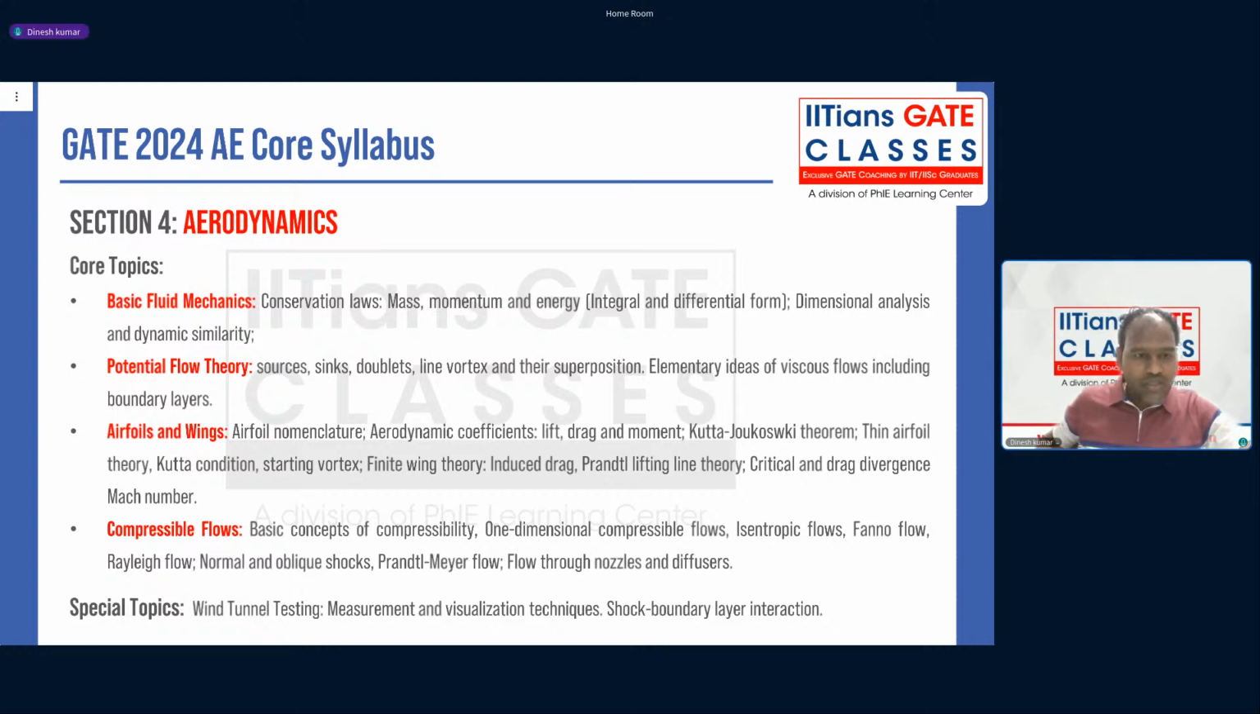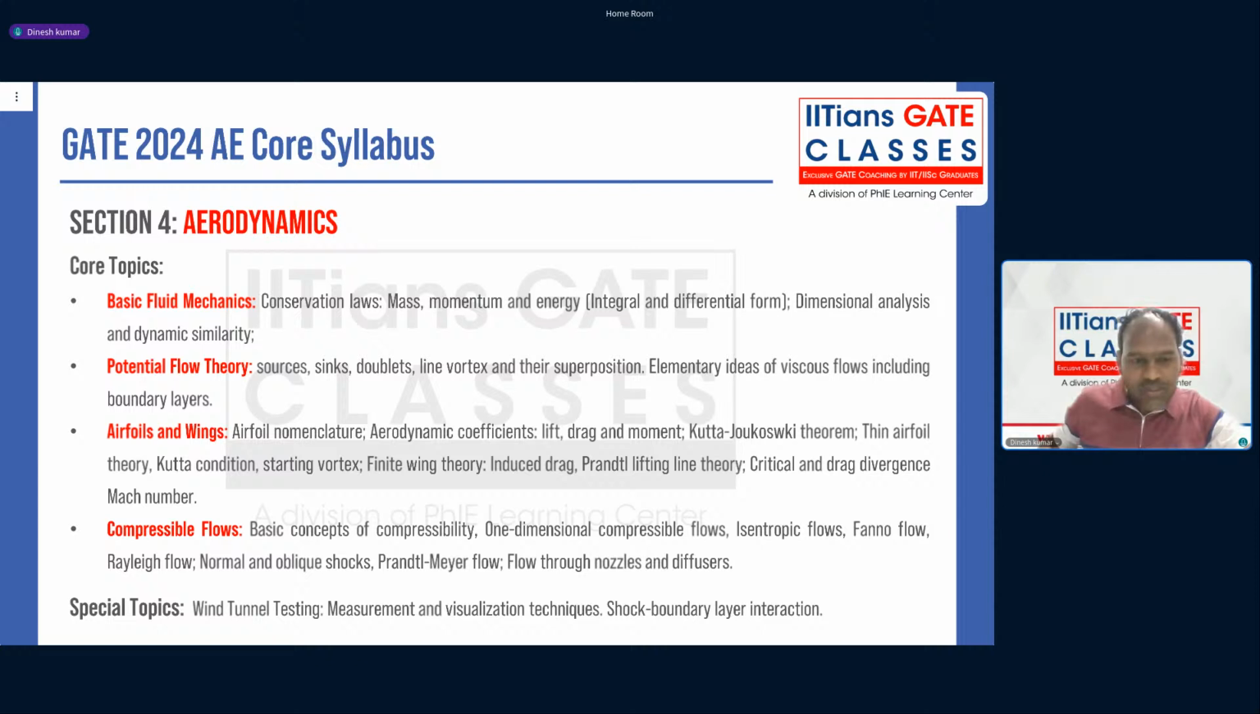Now, guys, if you move to section 4, it's aerodynamics. And in aerodynamics, there are the basics of fluid mechanics, then potential flow theory, then low speed aerodynamics like aerofoil and wings, and then compressible fluid flow, which is again gas dynamics. So the aerodynamics section is like 3 parts: fluid basics, low speed aerodynamics, and compressible fluid flow or gas dynamics.